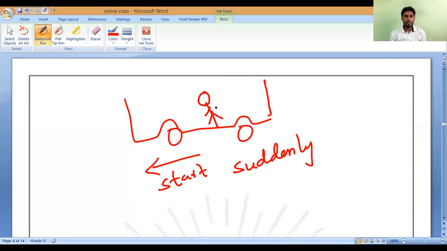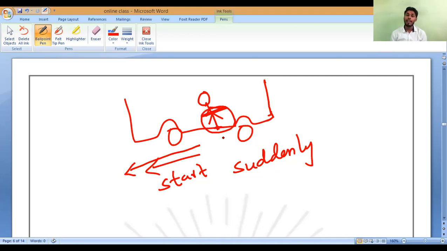So now which part of the bus is contacting with me? Observe very carefully. Which part of the bus is contacting with me when I'm standing, or else when I'm sitting? The base. Lower part of my body is contacting the bus. Is it yes or no? Yes, sir.